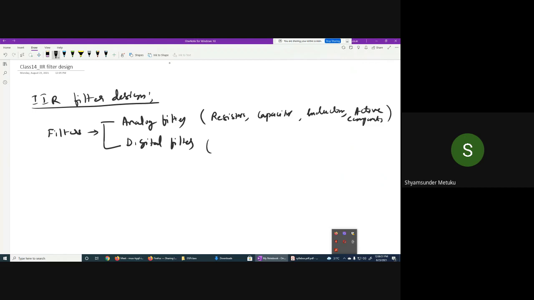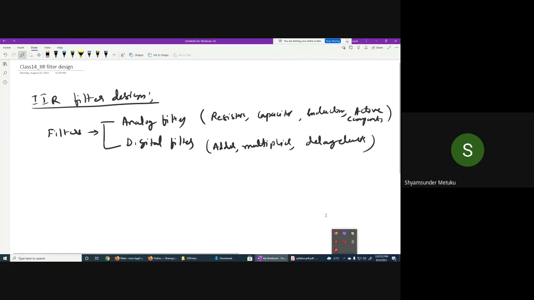Coming to the digital filters: adders, multipliers, delay elements. I think we have seen a number of adders. I think in the DFT you have seen the fast Fourier transform. How do you say the number of adders, the number of multiplications, the number of delay elements? Remembered or not? Delay elements I have not discussed, but adders and multipliers I have discussed. Correct or not? Yes, sir.